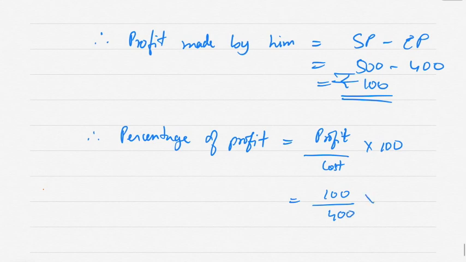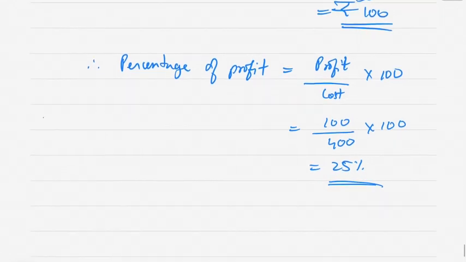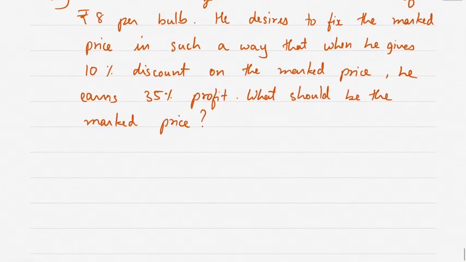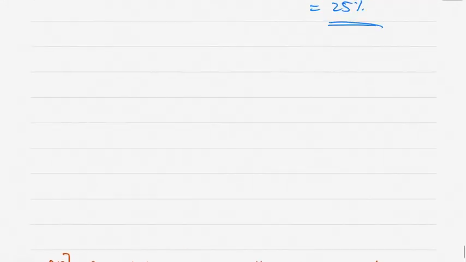So 100 upon 400 into 100, which comes to 25%. Next question.